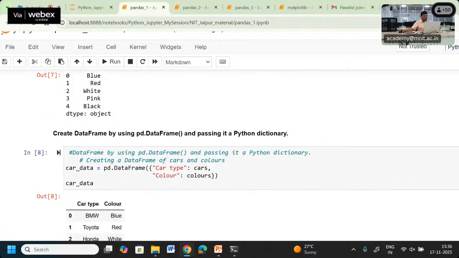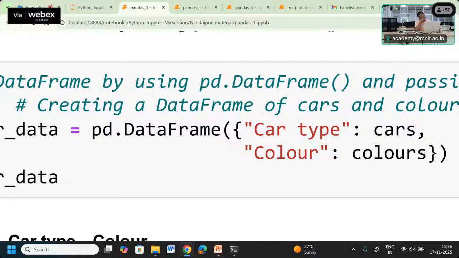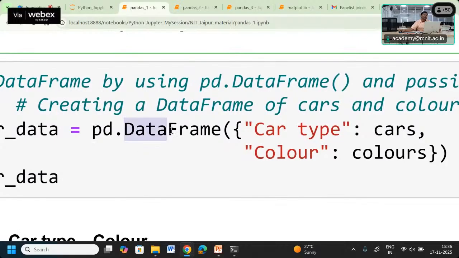See, in this case, if you look carefully, we are creating a data frame, right? How are we creating the data frame? Let's check. As I told you, a data frame is a collection of series. So for creating a data frame, at least two series are required. We give those series in terms of a dictionary. How are we giving them? We are giving two parameters, the first being card type.